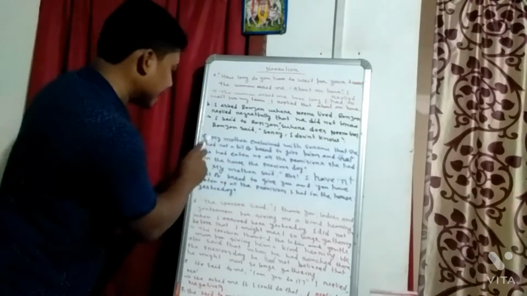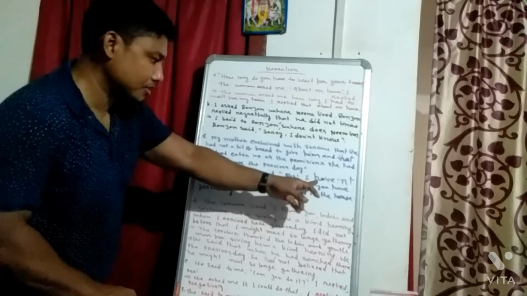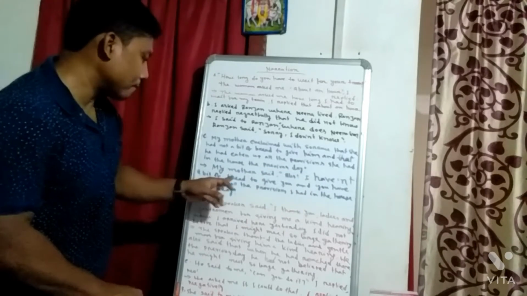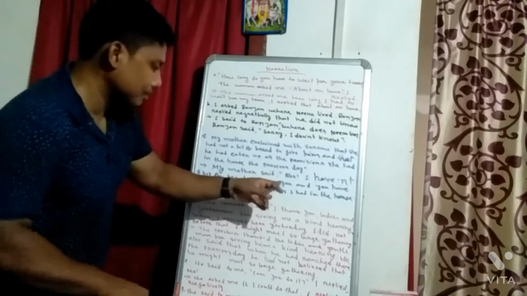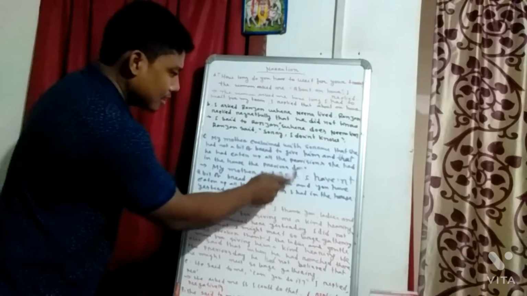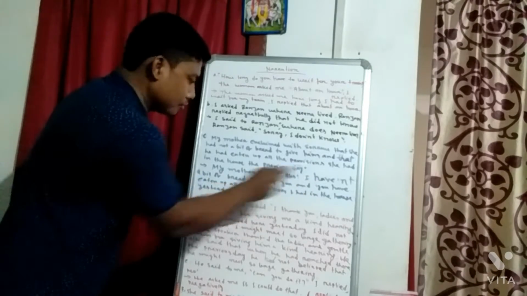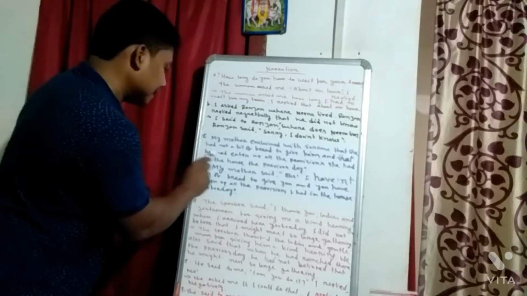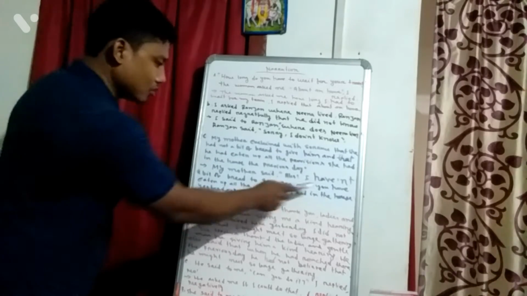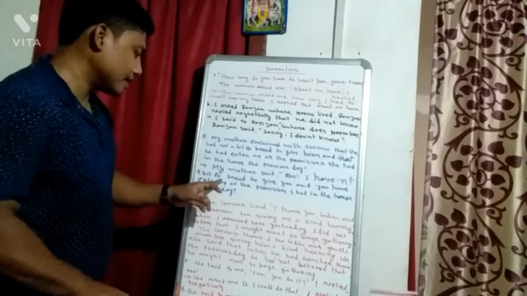Here given "she had not", so in direct narration we have to write: I have not a bit of bread to give you. Here given "give him", so in direct narration we write "give you". And "you have eaten up all the provisions". Here given "she had eaten up all the provisions", so here we write "you have eaten up all the provisions".